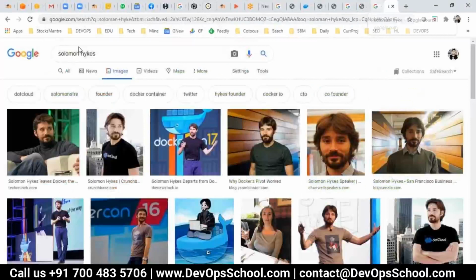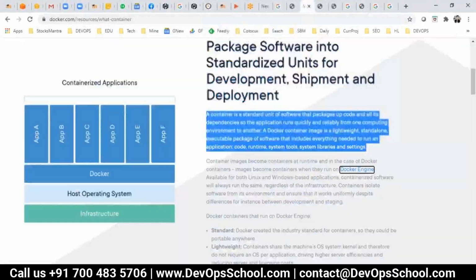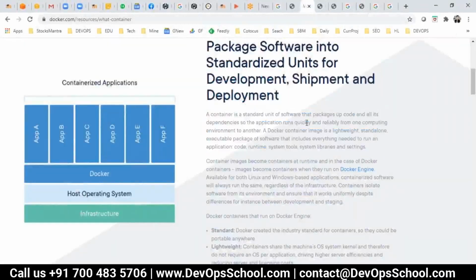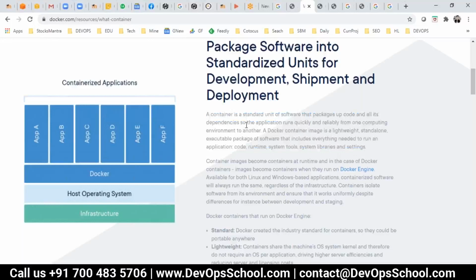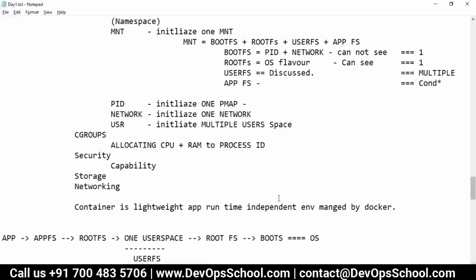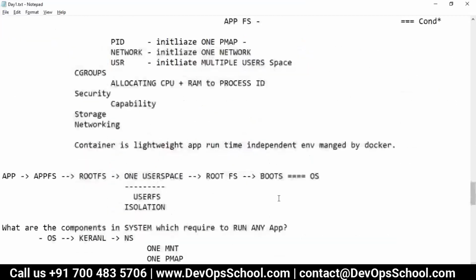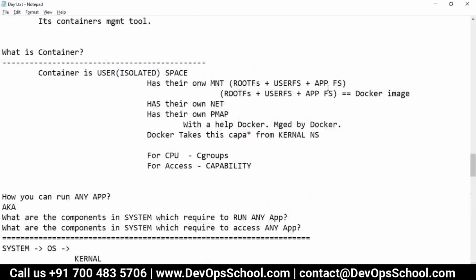In short, let me read you the official definition. Please read only this line. A container is a standard unit of software that packages up code and all of its dependencies. So you must be wondering, where is the package? It's an image. This is your package, packaging all of its dependencies.